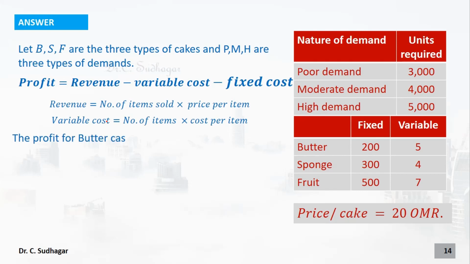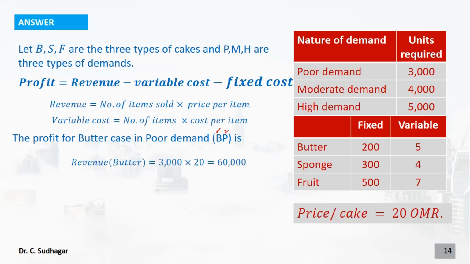Then the fixed cost is not going to change with respect to the number of products. If you are making 5 butter cakes, the fixed cost is 200. Even if you are making 1000 butter cakes, the fixed cost is going to be 200. It will not change. Now let us find the profit we can make from the butter cake in poor demand conditions. BP means we are going to make the cost analysis or payoffs for the butter cake under poor demand conditions. First let us calculate the revenue.